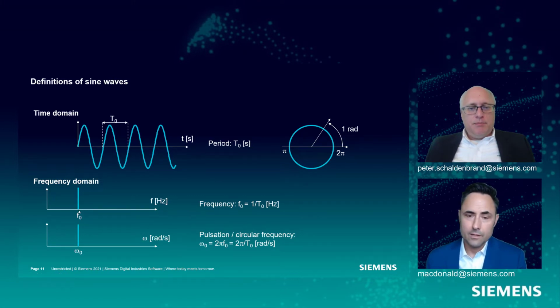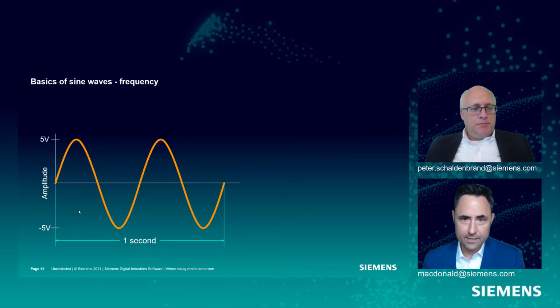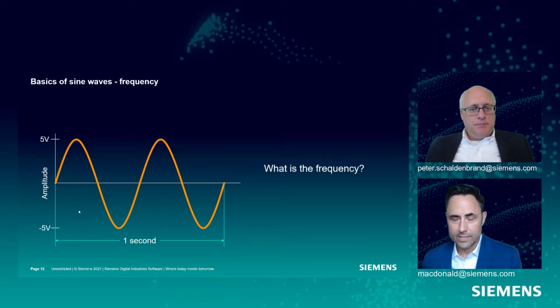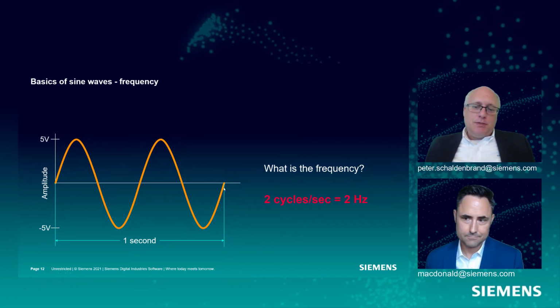All right. So if I said, here, Pete, I've got a sine wave, and here's all the information you need, what is the frequency of this sine wave? Well, you got 2 complete cycles of that sine wave over 1 second. So I would go with 2 cycles per second or 2 hertz. Very good. Very, very good.